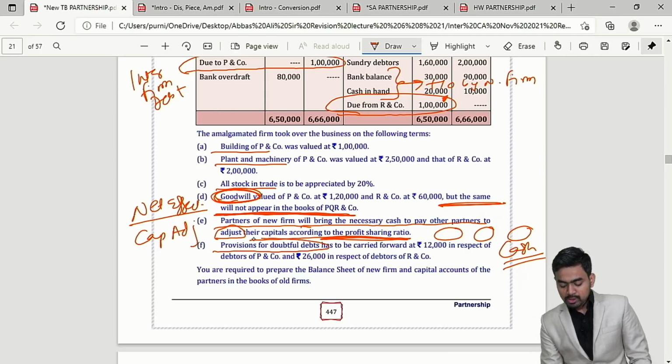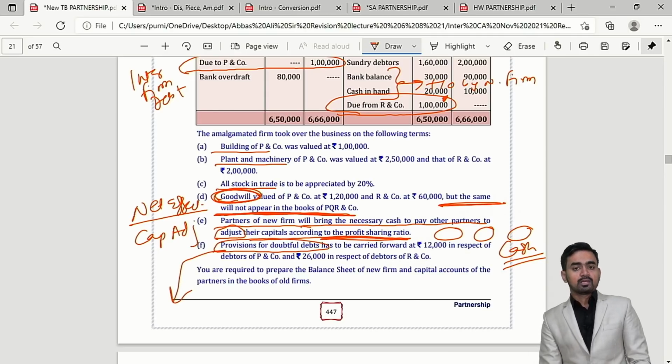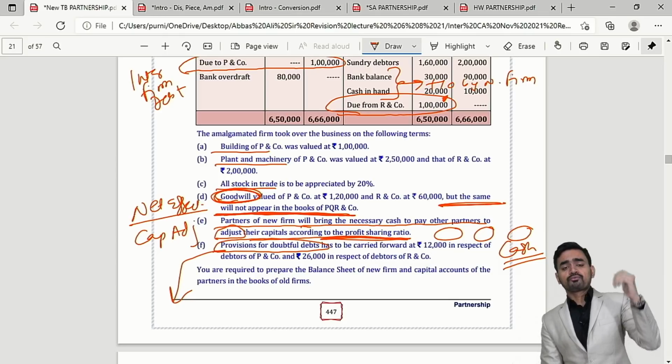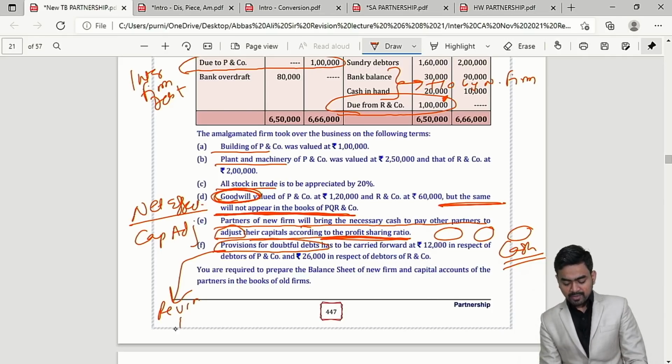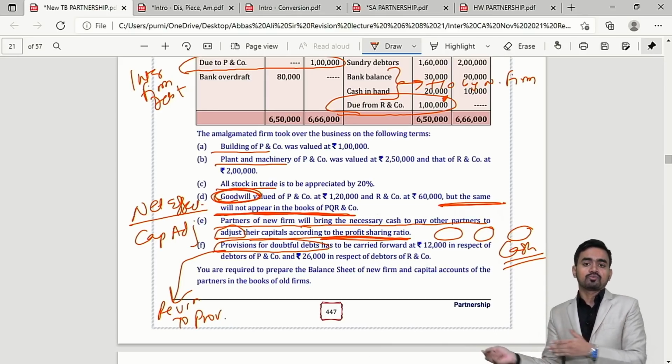Over here, provision for doubtful debt is there. Now in the old firm book, before you transfer your debtor to the new firm, first create the provision by passing entry: revaluation account debit to provision. So first create the provision, and thereafter debtor and provision both will be transferred.